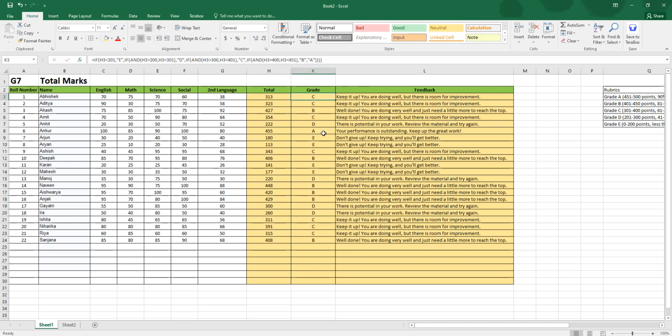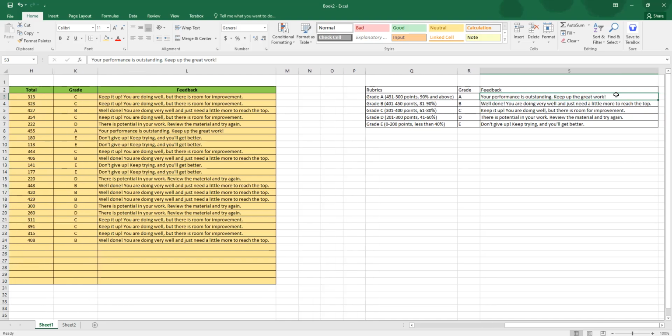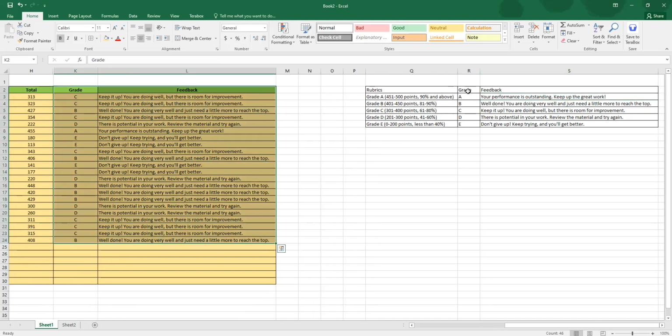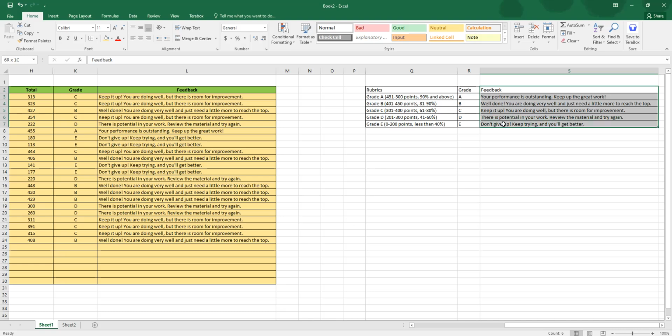If you want to do it manually, yes, you can, if you are getting confused with this formula. And this one is a simpler formula, feedback based on our table here. Remember, the VLOOKUP formula works when the table and the data are in the same order. The data always should be on the right hand side of the reference value.